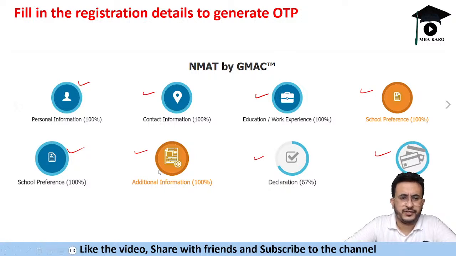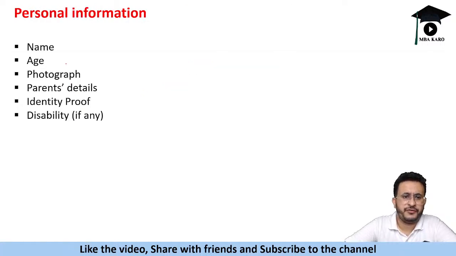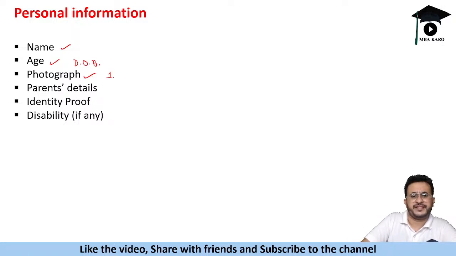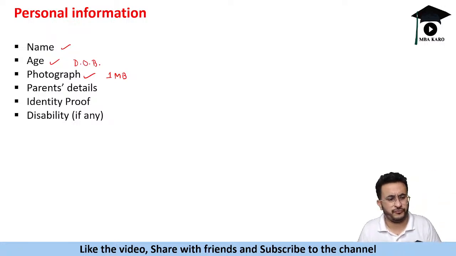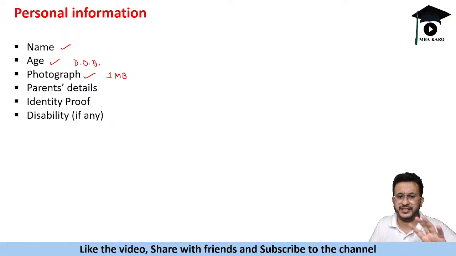Now first go to the personal information. You will have to enter your name and date of birth; it will automatically pull your age from it. You will have to upload a photograph, and the size limit is 1 MB. I guess you know how to upload a photograph. Ensure that the photograph is clear and has a white background. Some instructions will be there, please read them.